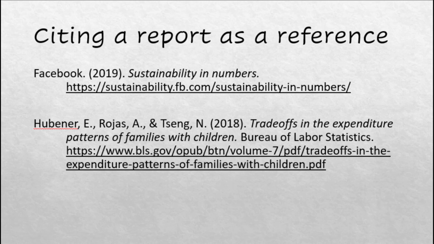Here are the 2 sources I mentioned earlier. I've listed them in alphabetical order as they should appear on a reference page. First, the report from Facebook. Facebook, 2019, Sustainability in Numbers, and the URL. Second, the report from the Bureau of Labor Statistics, Huebner, E., Roja, A., and Tang, N., 2018. Trade-offs in the expenditure patterns of families with children, Bureau of Labor Statistics, and the URL.